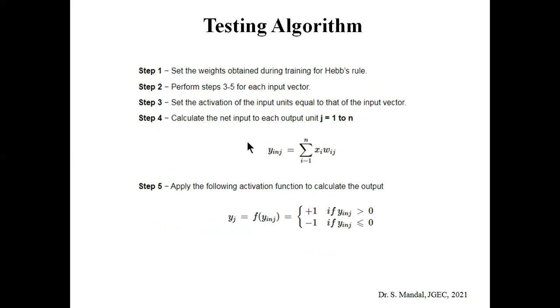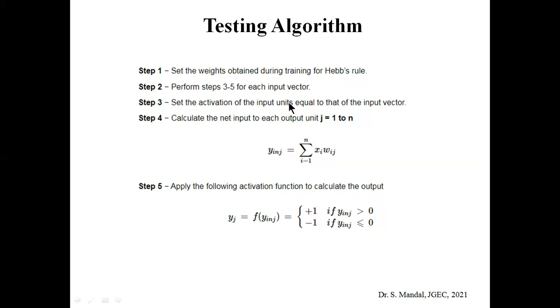Now coming to the testing algorithm. After the particular training, for this particular input pattern, if it can give a particular output, we need to check whether it can actually give the same input or not. So step one is to use the weights obtained from the earlier stage, using the training algorithm with Hebb's rule. Next, perform steps 3 to 5 for each of the input vectors.